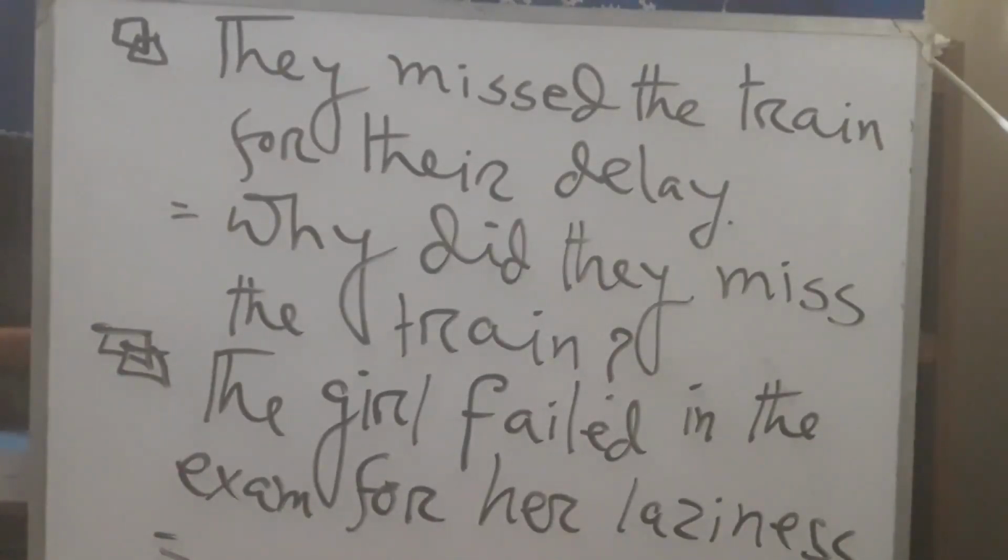And next sentence, the girl failed in the exam for her laziness. It is also a reason, cause. It expresses the girl's laziness. That is why she failed in the exam. So what will be the answer? Answer the same. Previous sentence and this sentence are same, because I have used past tense, missed and failed. So the answer of this sentence is, why did the girl fail in the exam? Here I cannot write for her laziness, because for her laziness I have used why.